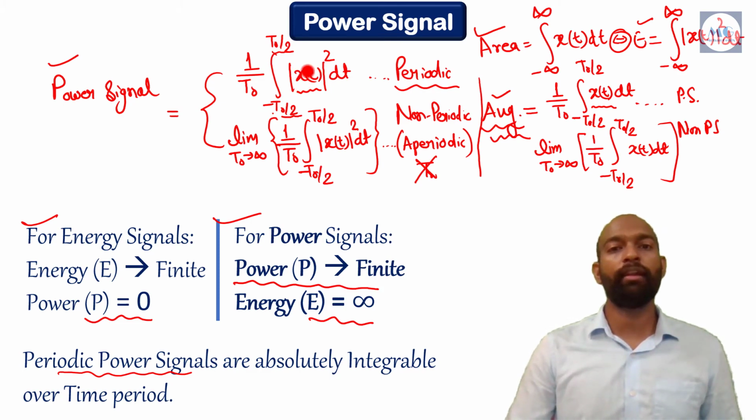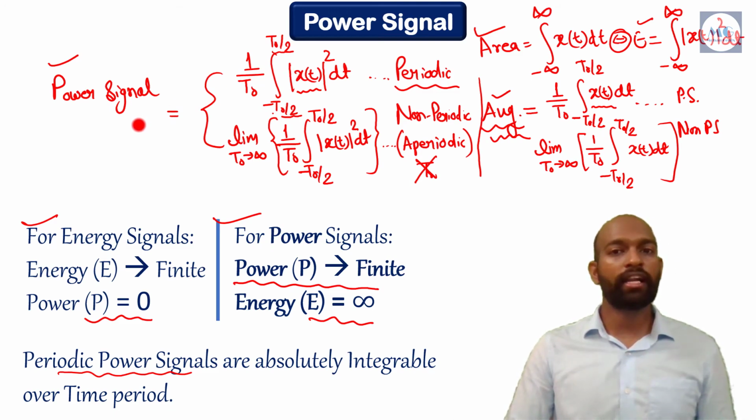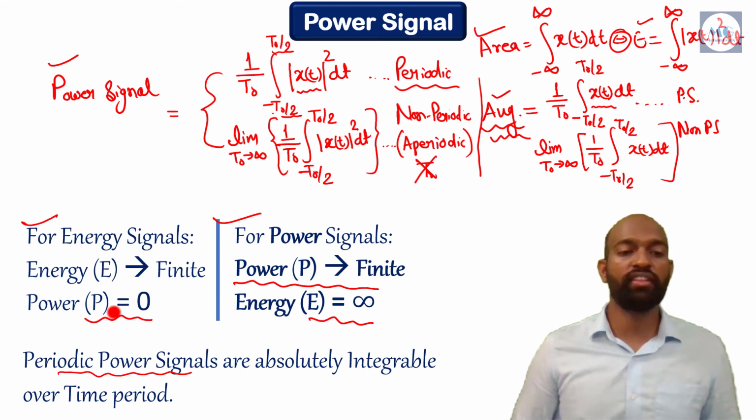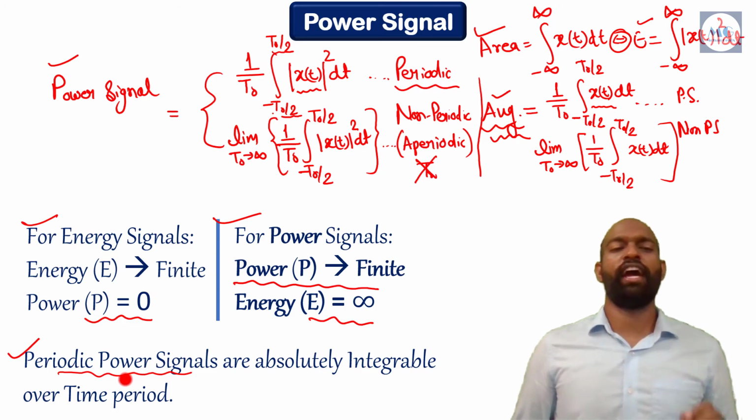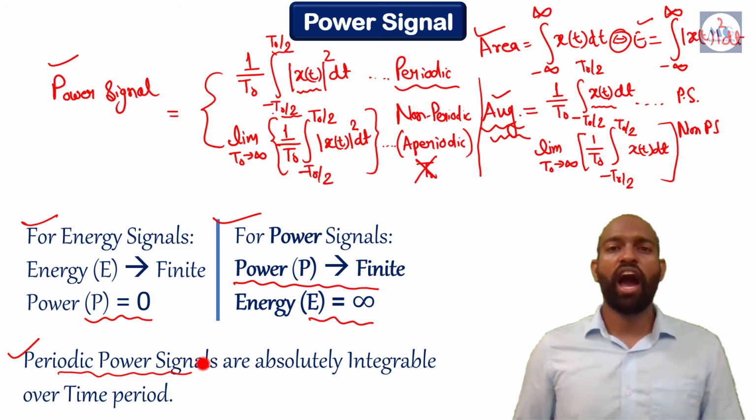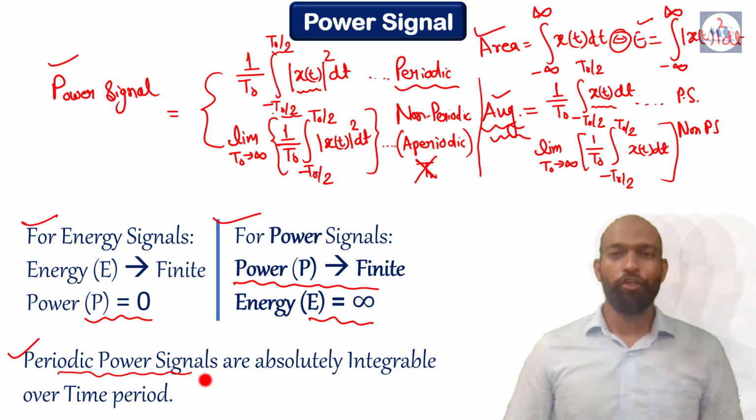If it is not absolutely integrable, it will become infinity and power will become infinity. Ultimately, it will not be defined as a power signal. That's why you remember this point? I'm again telling you all that periodic power signals are absolutely integrable over their time period.